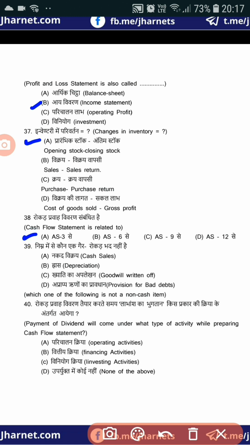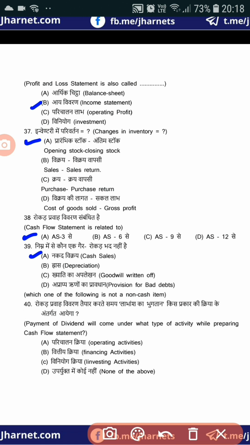39 question, which one of the following is not a non-cash item? So not a non-cash item means that it is a cash item. So the correct answer will be option A, cash sales. Just remember, depreciation is a non-cash item, goodwill written off is also non-cash, provision for bad debts is also a non-cash item. But the question is which is not a non-cash item, that is cash sales.